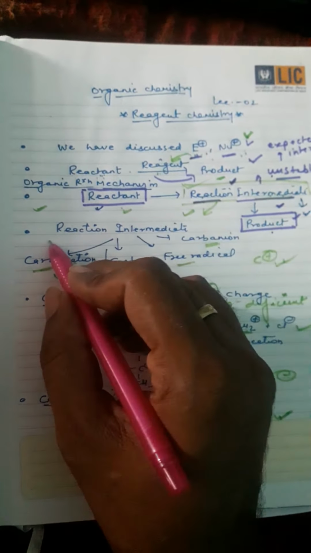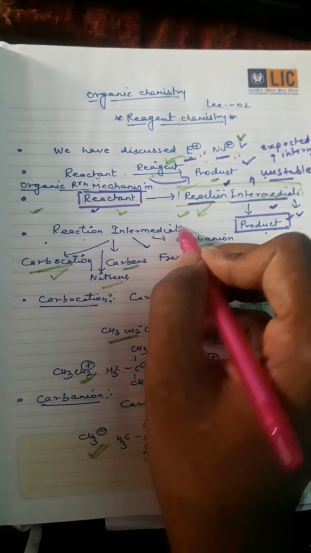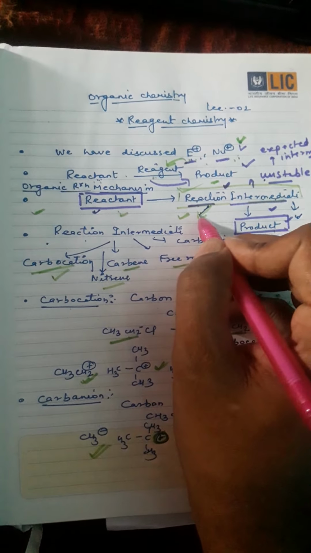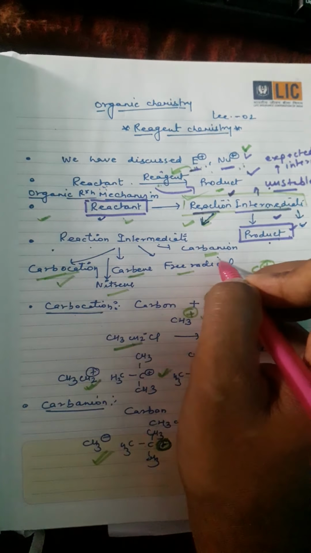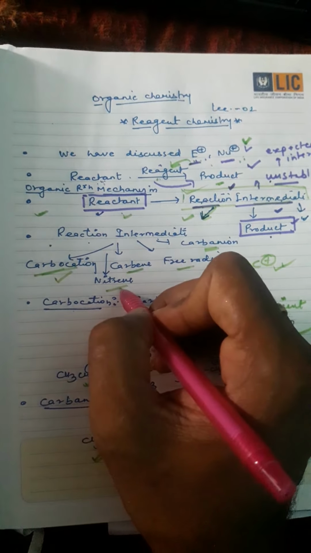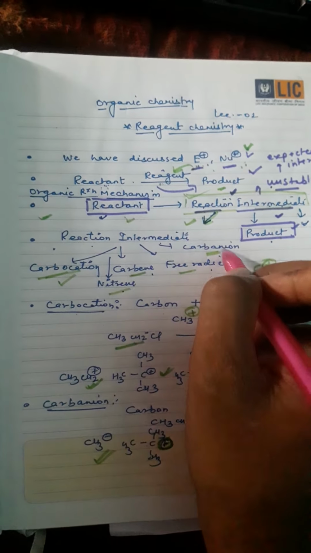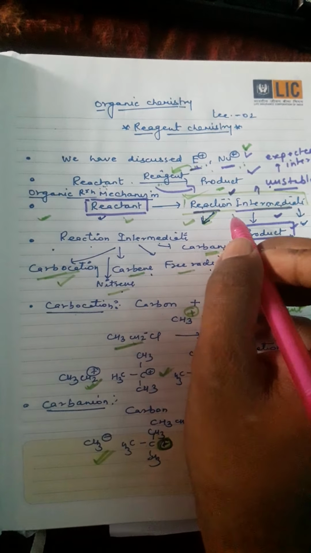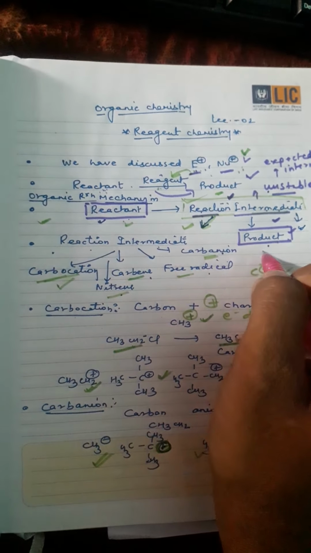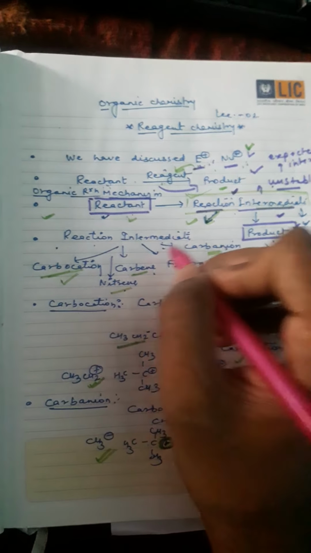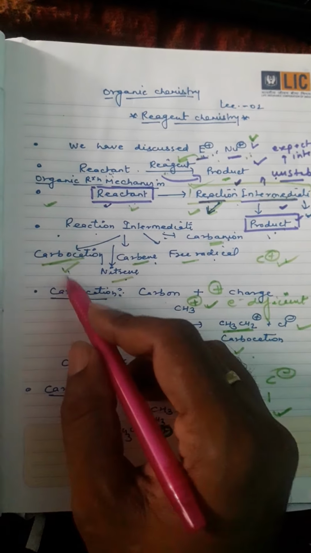Clear? In the fourth point, these are the reaction intermediates, meaning which type of reaction intermediate will be formed. There are various types of intermediates: carbocation, nitrene, carbene, free radicals, and carbanion. These are types of reaction intermediates which will be formed when reactant is converted to products, in between. So first we will discuss carbocation.